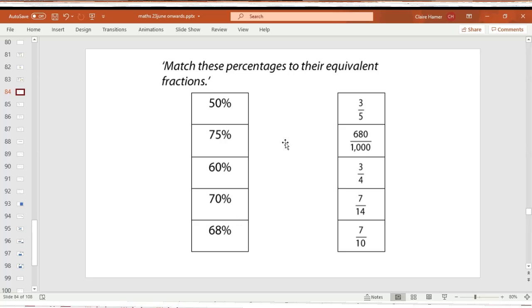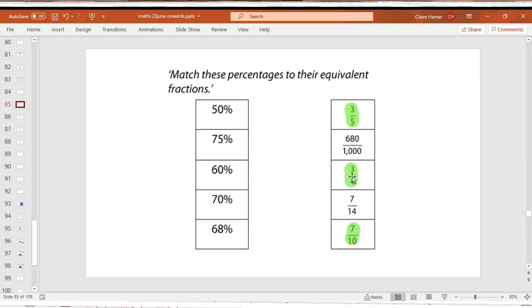Top tip if you're stuck, look at the list, work out which ones you're familiar with. So for example, I am familiar with 75%. I know 75, it's a key fact of mine, so I'm going to do that one first. Pause the video, have a go. Right, pause if you're still working.